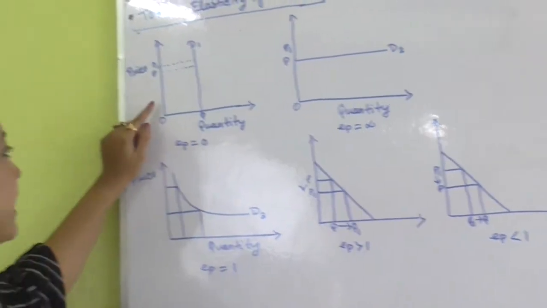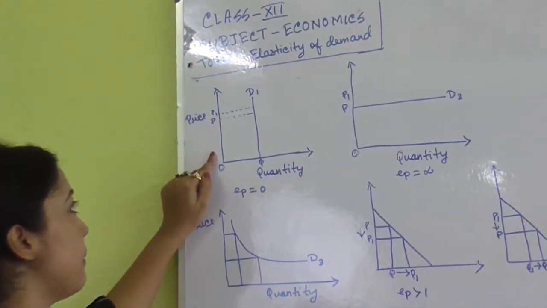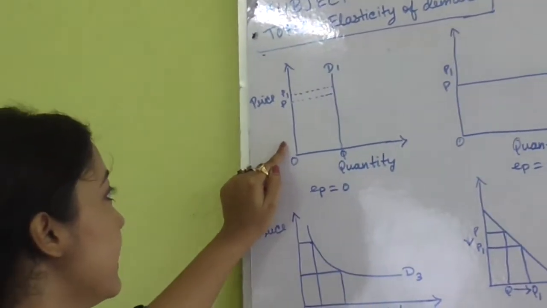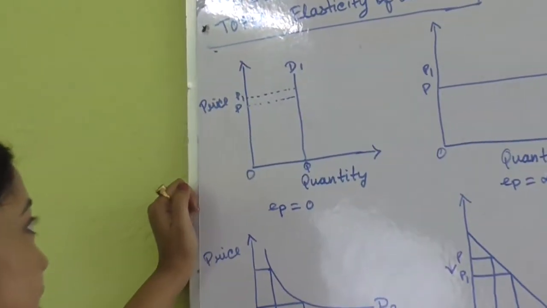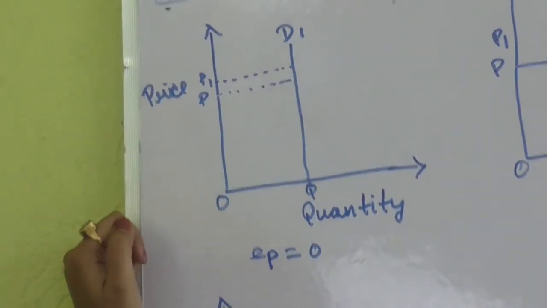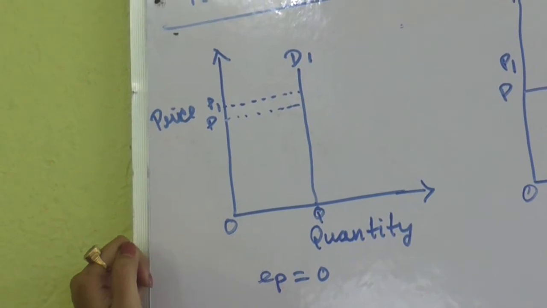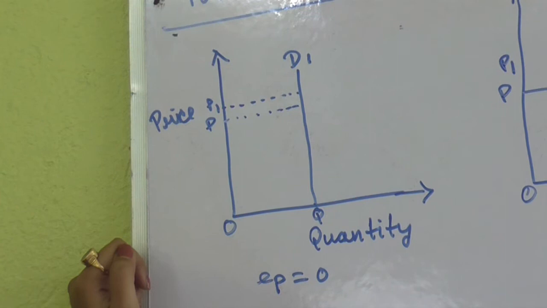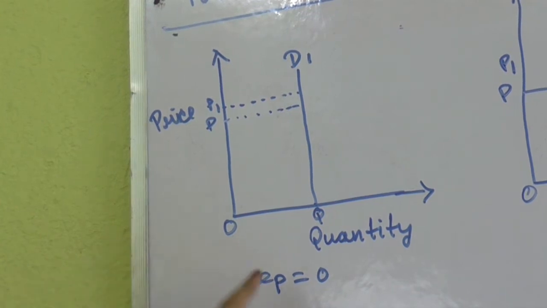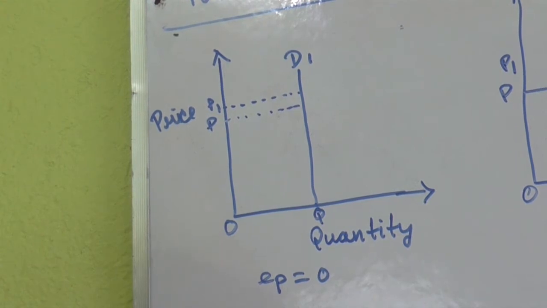So here is the diagram of perfectly inelastic demand. You can see that the demand curve is a vertical straight line. In this case the quantity demanded of a commodity always remains the same no matter how much the price increases or decreases. Here the price elasticity is always equal to 0. And this perfectly inelastic demand is applicable in the case of necessary goods like salt, electricity, etc.